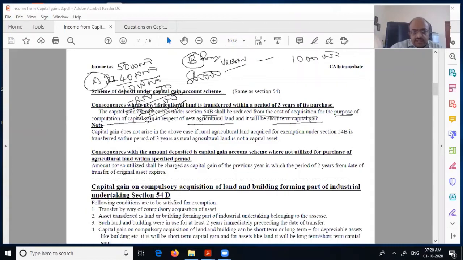This is the sale consideration of selling this property again. Sale consideration less cost of 8 lakhs minus how much exemption he claimed earlier, 8 lakhs. Therefore, his cost is going to be nil. The entire 10 lakhs he has to pay capital gain on now, and this will be short-term.